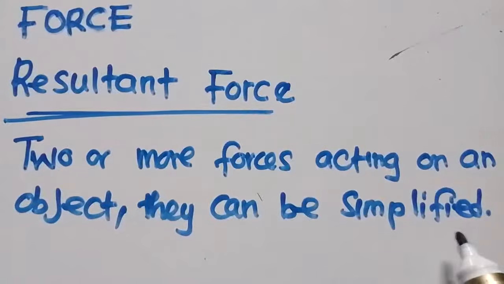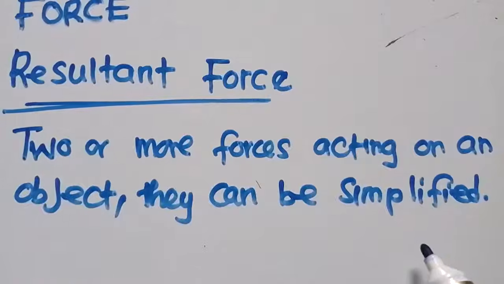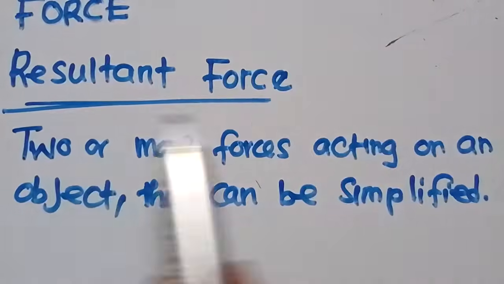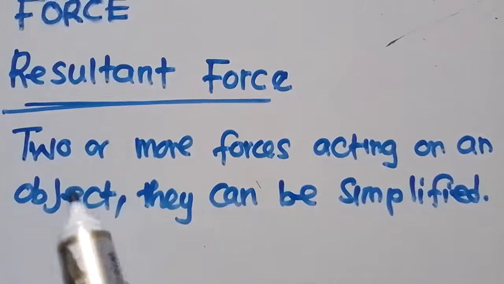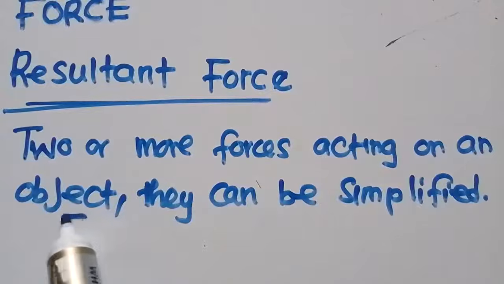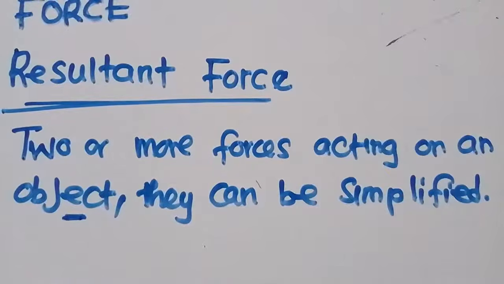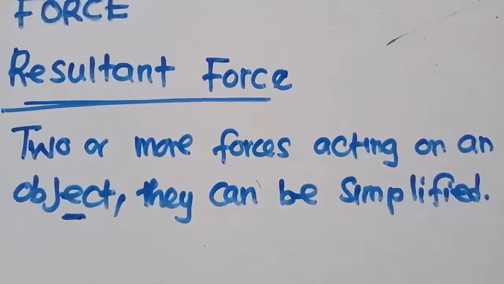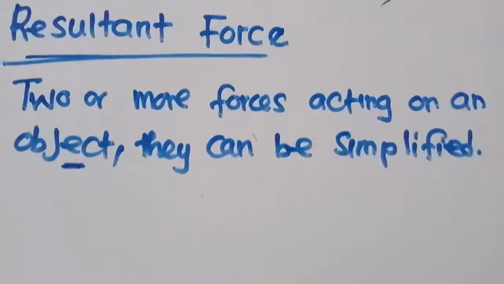And this simplification is what we are calling the resultant force. Whenever we've got two or more forces acting on an object, we can simplify that and come up with one force, which will be our final force. So let us look at an example.